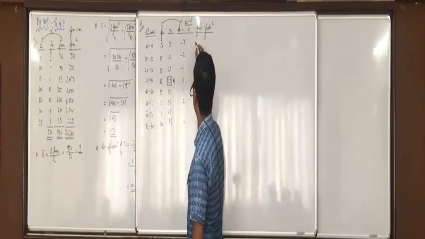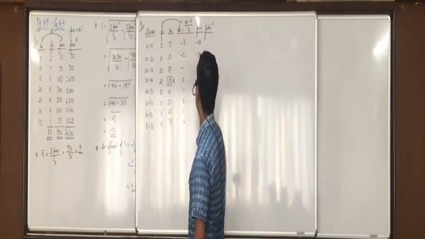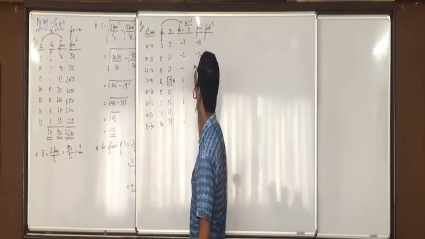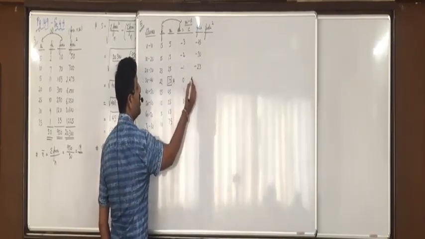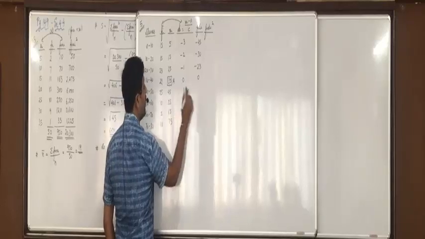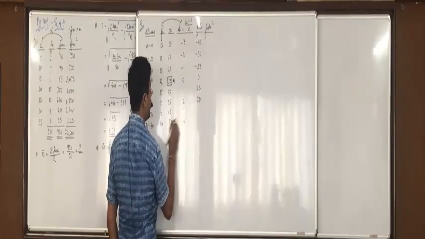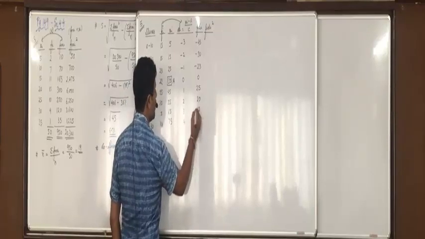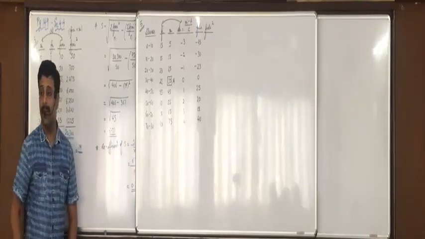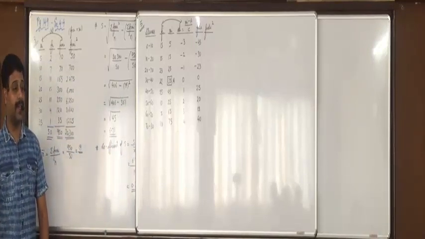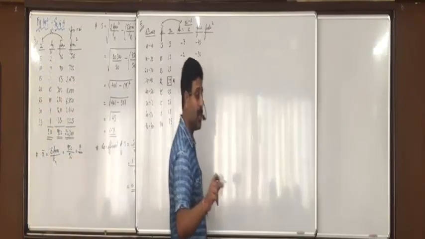So 15 into minus 3, minus 45. 15 into minus 2, minus 30. 23 into minus 1, minus 23. 22 into 0, 0. 25 into 1, 25. 10 into 2, 20. 5 into 3, 15. 10 into 4, 40. Anyone who did not understand Fi Di? All are clear? I made you write this in the notes yesterday.